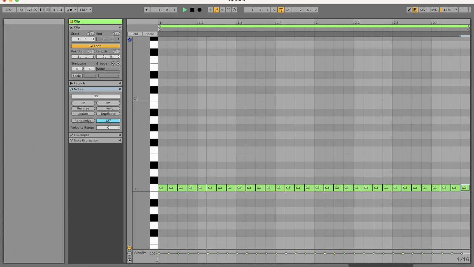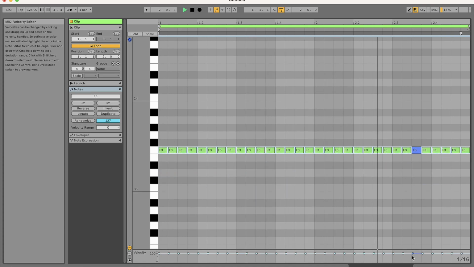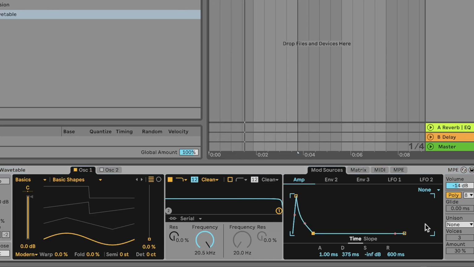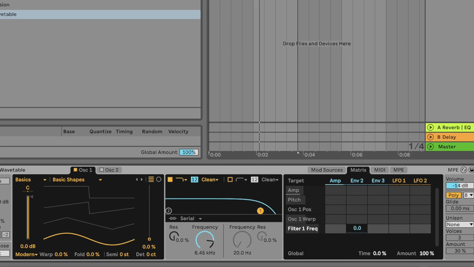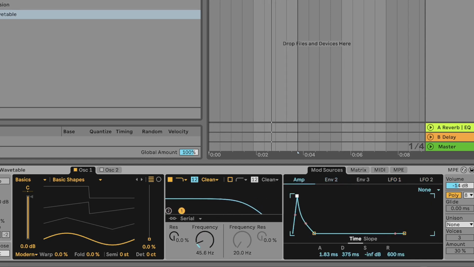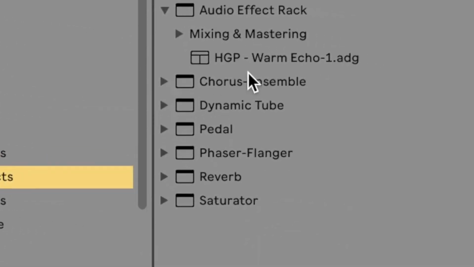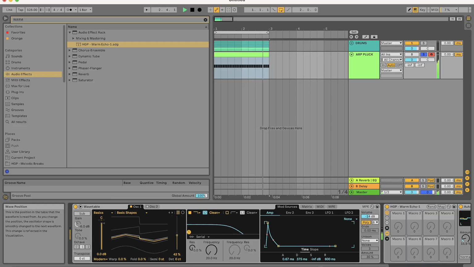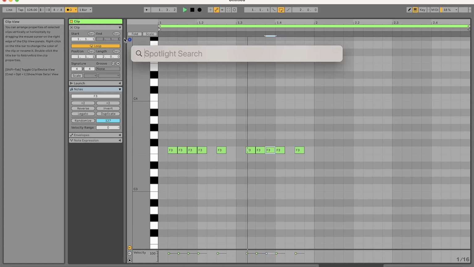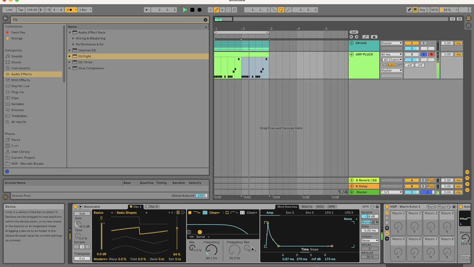For the bass, we're going to use a wavetable and draw out 16th notes. I'm going to shape the envelope, like so, to create a pluck. Then throw on warm echo, my own preset. Turn it to sawtooth. Now let's carve out a melody. That sounds good.